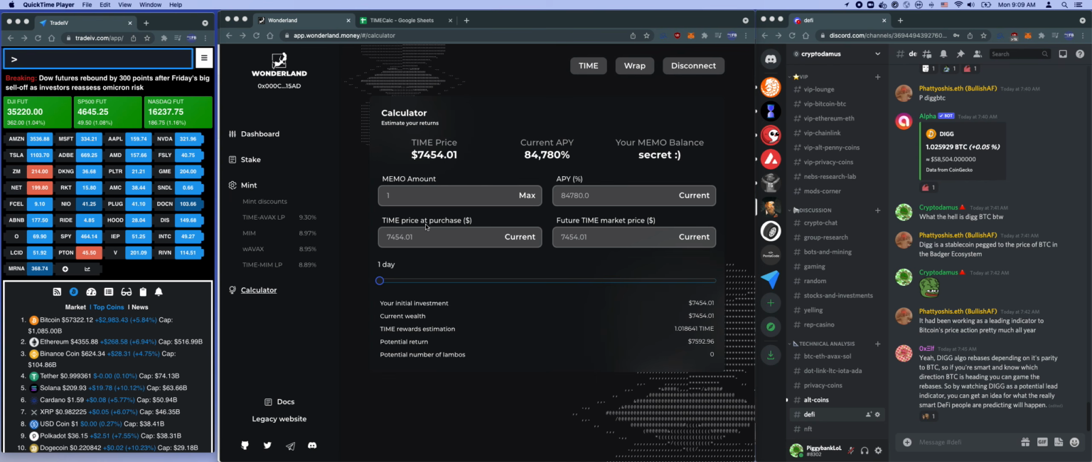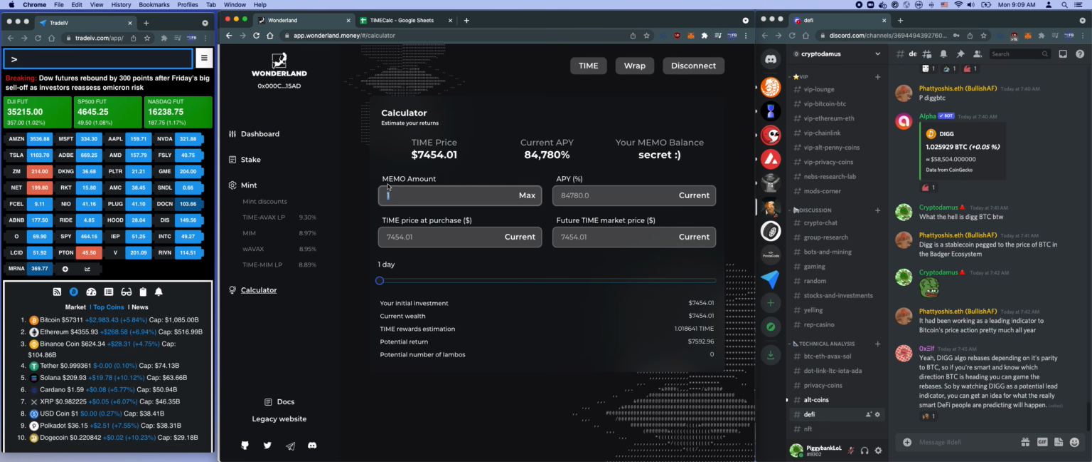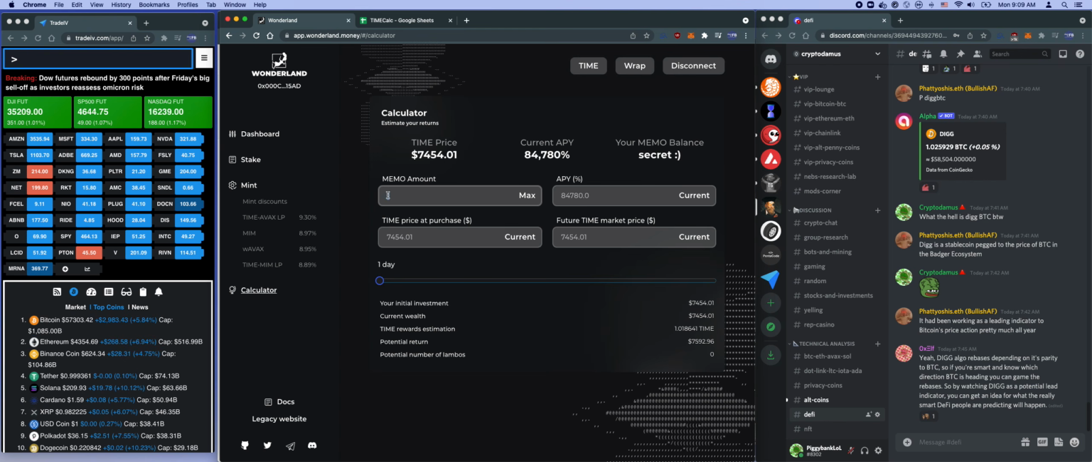Here is the Time price at purchase, which is the current price of Time right now. So if you were to get into Time, it's 74.54, that's where it is right now. And here's the future Time market price. So let's keep it the same for now, but we'll play around to see how that affects our income. Now, how much MEMO do you buy? MEMO is what you get when you buy Time. You give them Time and then they give you MEMO in return. Think of MEMO as a receipt for whatever you deposited.